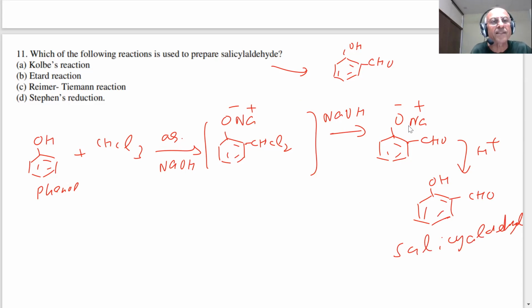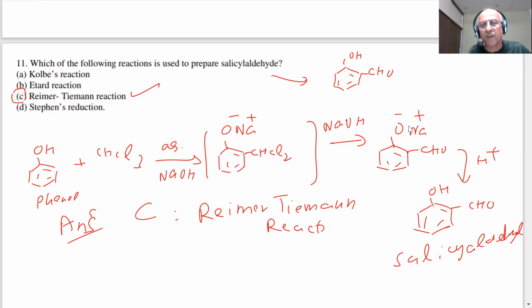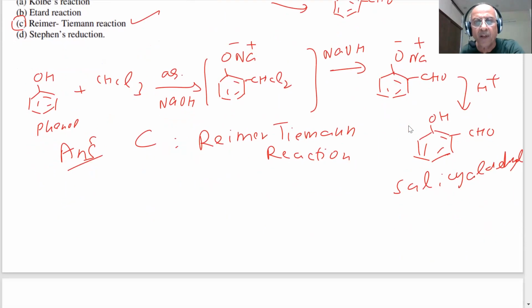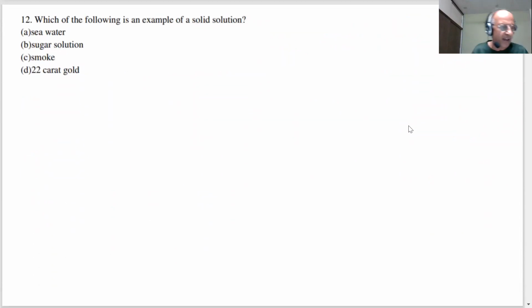Now I hope everything is clear, students. This is an example of the Reimer-Tiemann reaction. Our answer is C, the Reimer-Tiemann reaction. Very important reaction for the exams. There are other reactions: Kolbe, Etard, Stephen. Learn all of them, any question can be asked. Try to revise everything, students. Here our purpose is to explain the answers, and then only we will answer the questions.